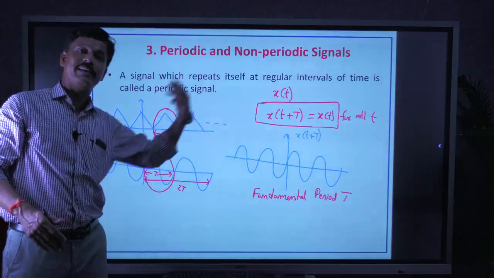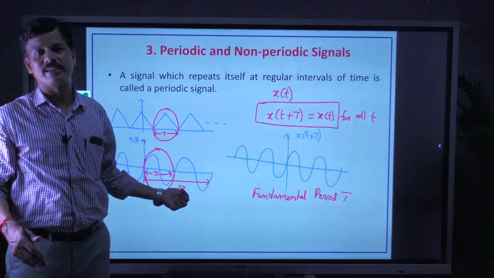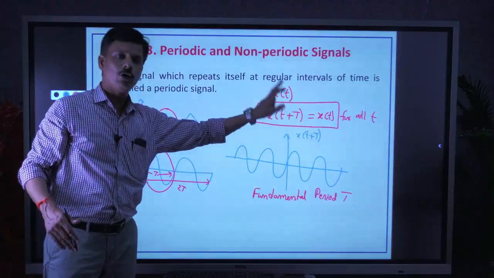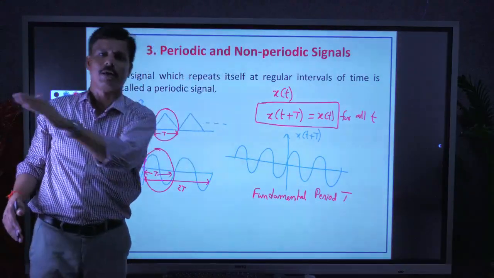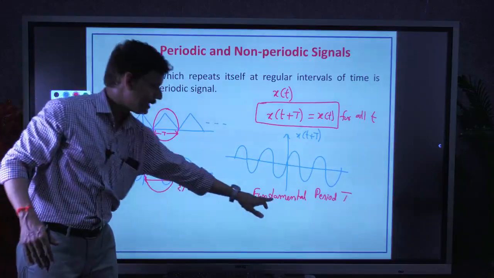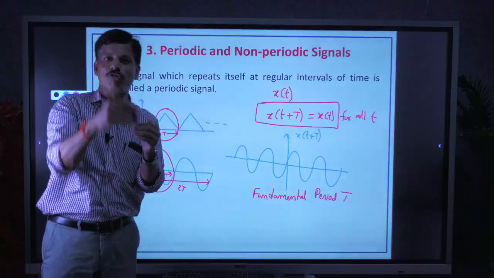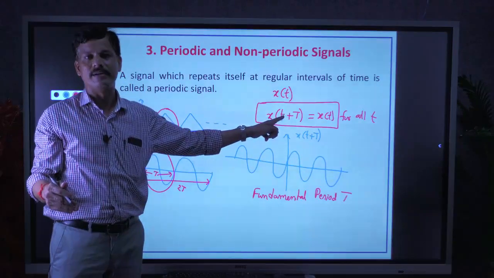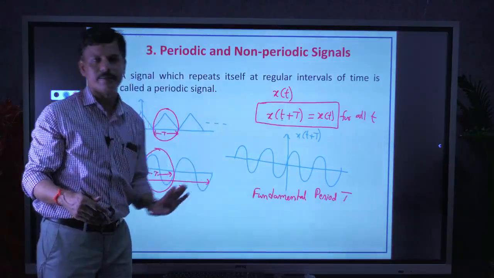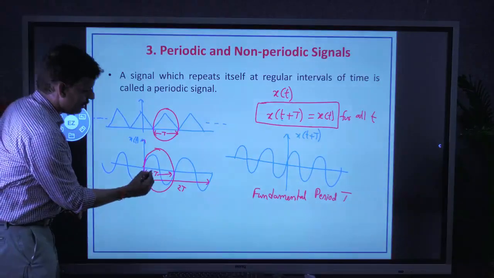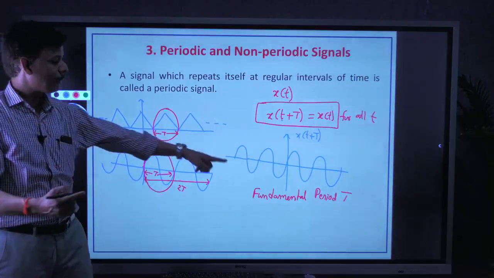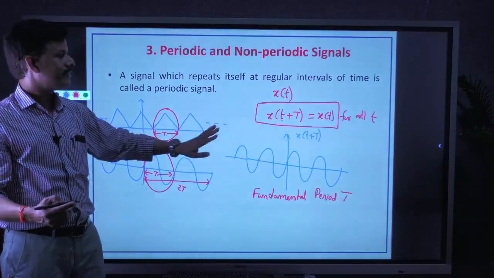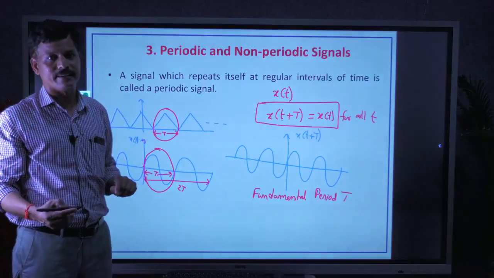If it is shifted by 3T also, we get the same signal x of t. So this condition is satisfied for T, 2T, 3T and so on. The smallest possible value of T for which the condition is satisfied is the fundamental period. So in this example, capital T is the fundamental period. That's about continuous time periodic signals.